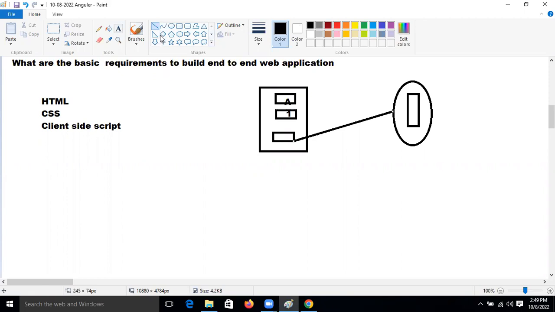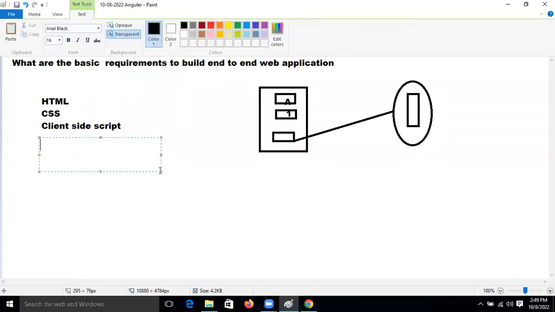Then again, after that, we need one server side script.